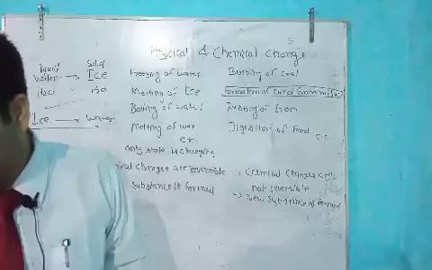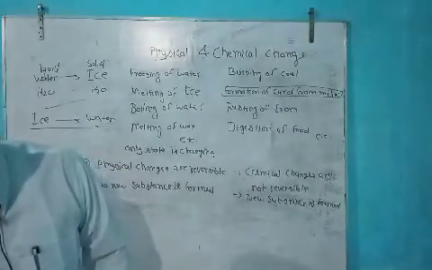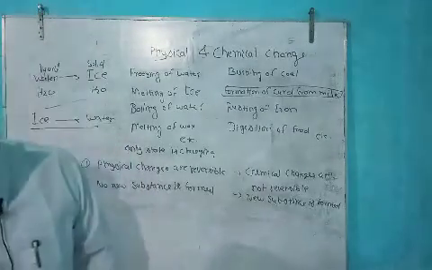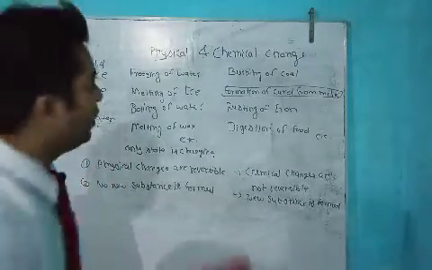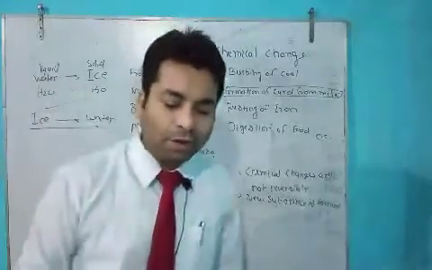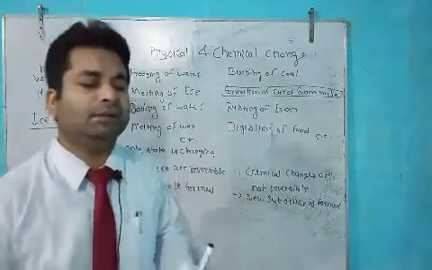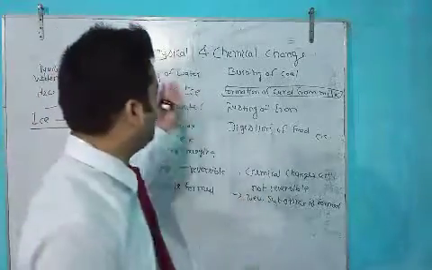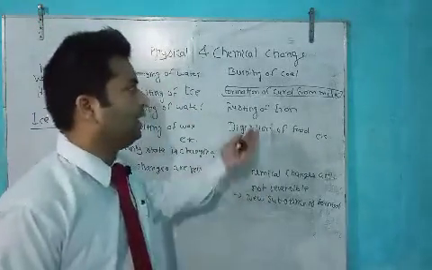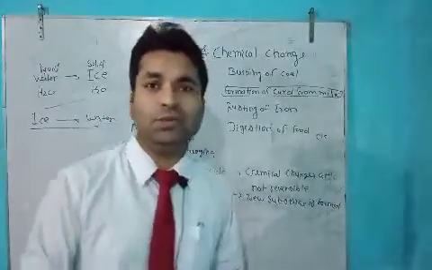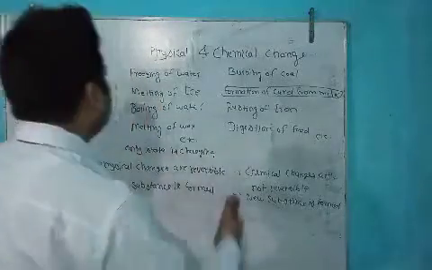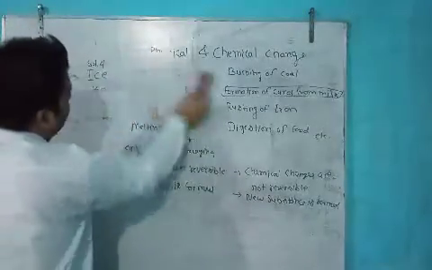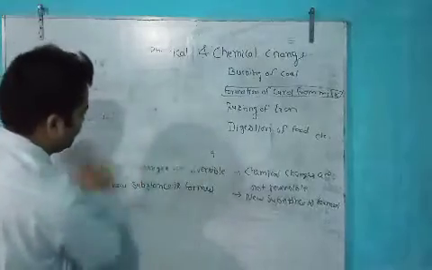Physical change absorbs only a very small amount of energy, and chemical change requires a huge amount of energy, a huge amount of heat, to occur. So these are the differences between physical and chemical changes.